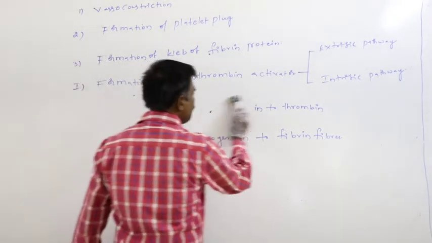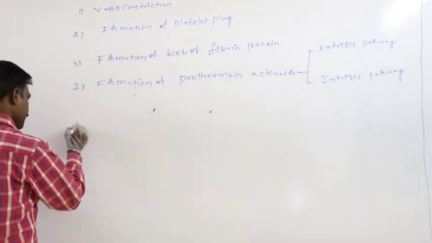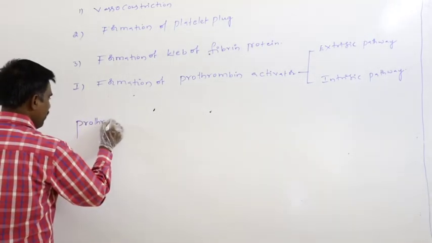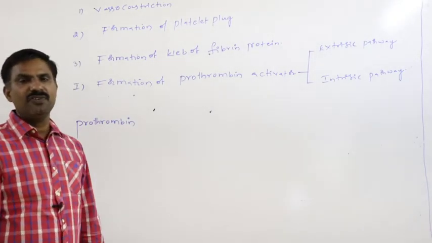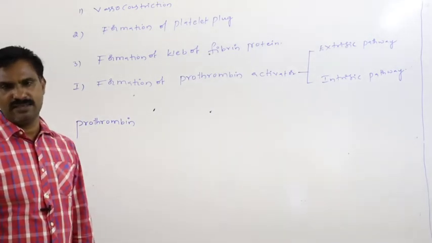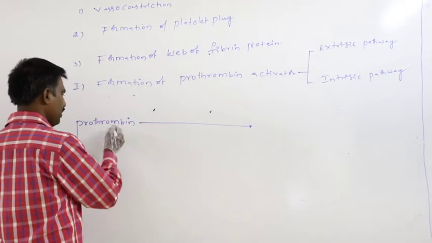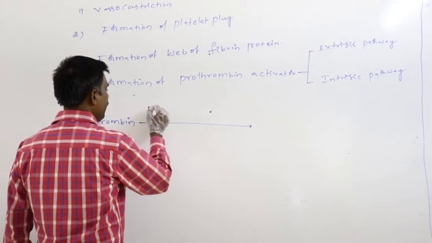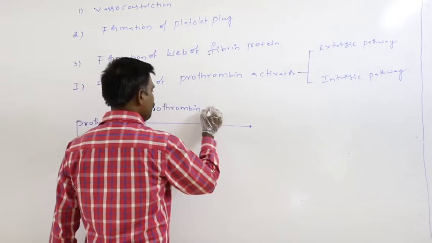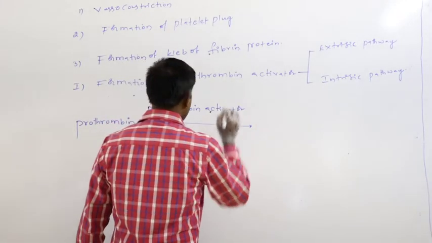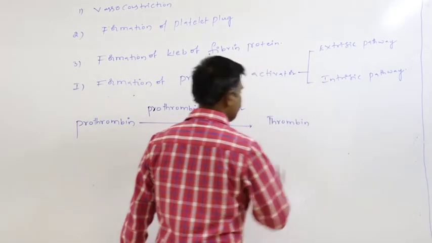In the presence of prothrombin activator, prothrombin, which is referred to as the second factor in the list of blood clotting factors, that is synthesized from the liver, will be converted into active thrombin.